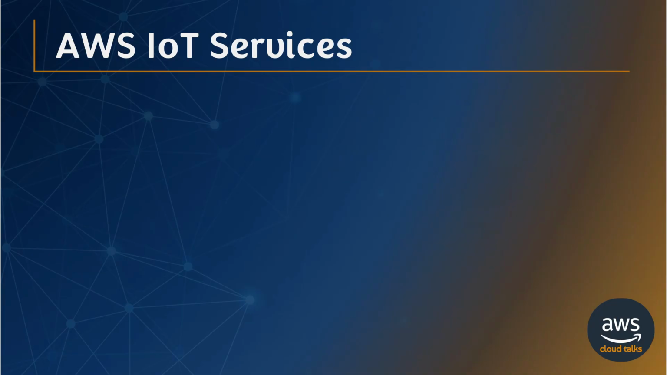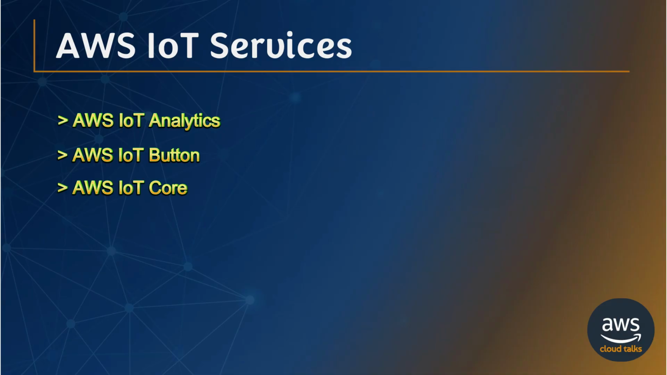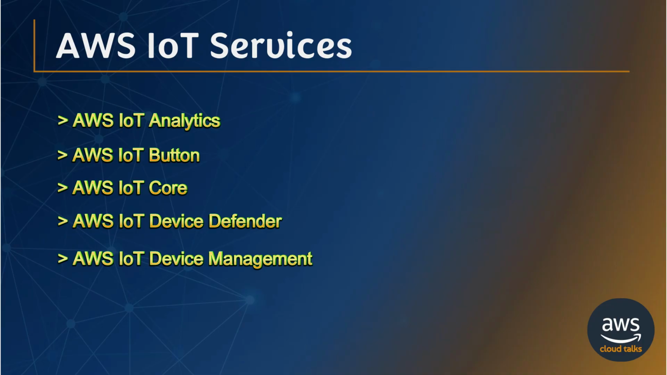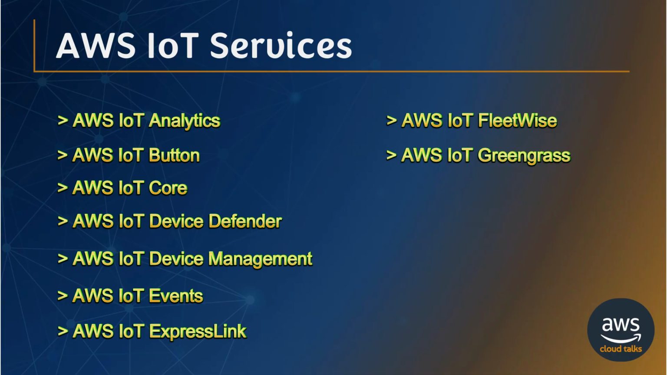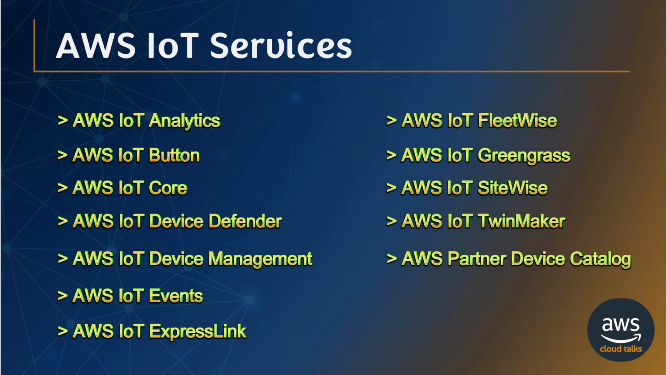AWS offers the following IoT services as of today: AWS IoT Analytics, AWS IoT Button, AWS IoT Core, AWS IoT Device Defender, AWS IoT Device Management, AWS IoT Events, AWS IoT ExpressLink, AWS IoT FleetWise, AWS IoT Greengrass, AWS IoT SiteWise, AWS IoT TwinMaker, AWS Partner Device Catalog, and FreeRTOS.